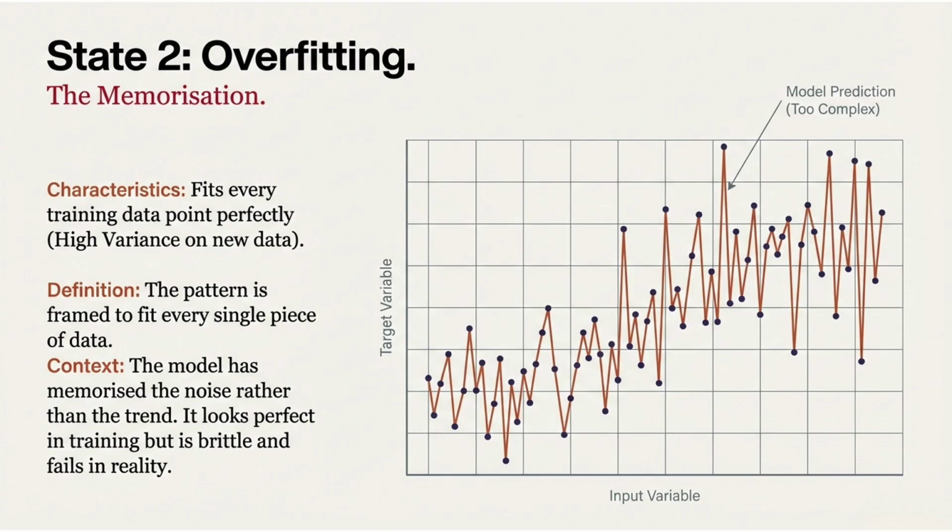As a result, when new or unseen data is introduced, the model's performance drops sharply or creates high error during testing. This behavior is known as high variance. Small changes in input lead to large changes in output.